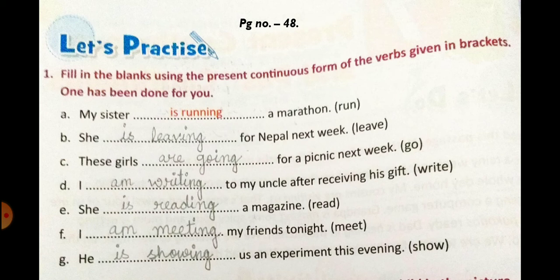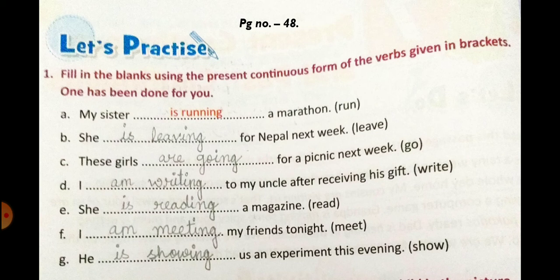Now, children, you will turn to page number 48 and we will start with the exercises. So, let's practice number 1. Fill in the blanks using the present continuous form of the verbs given in the brackets. One has been done for you. Number A is already done for us.